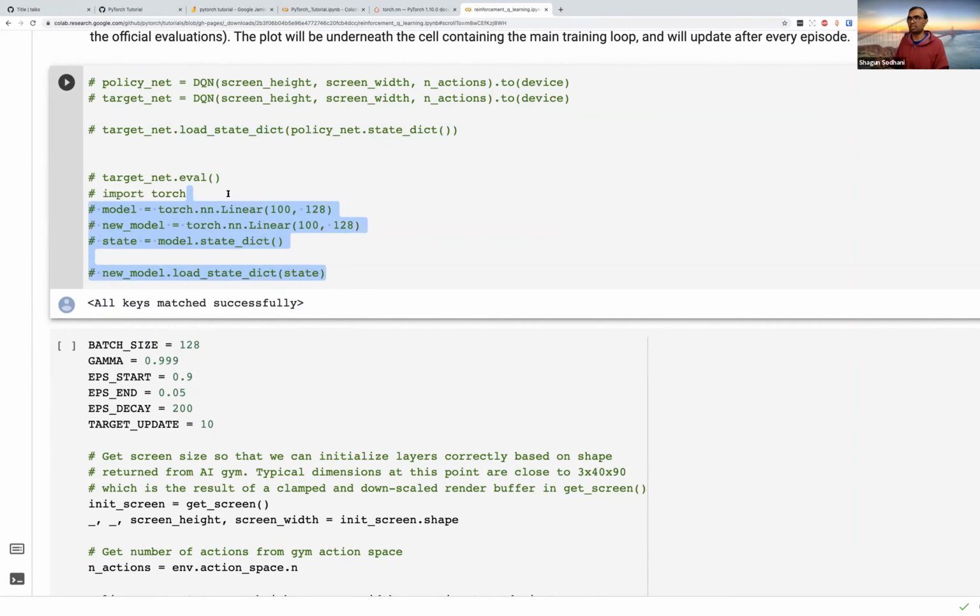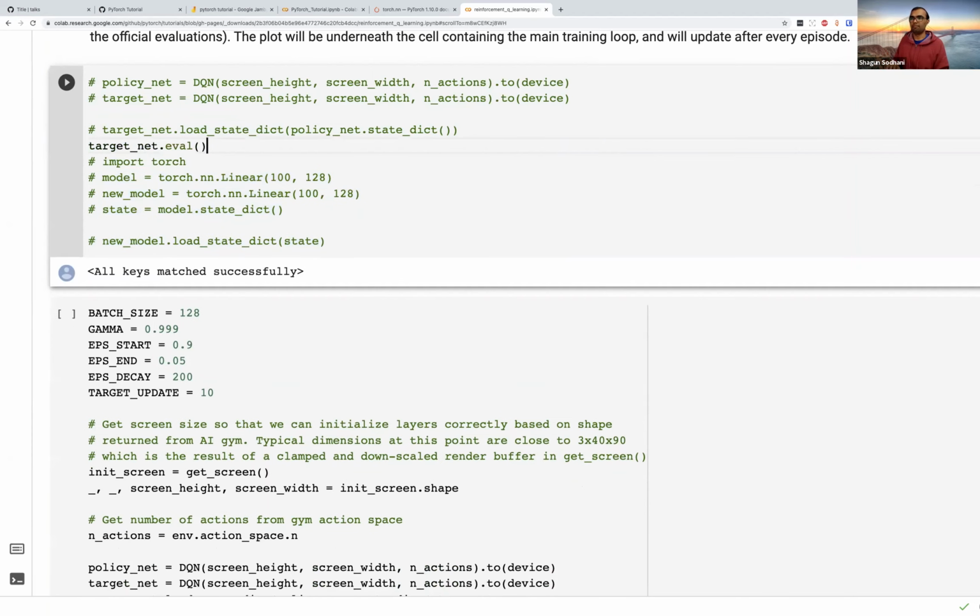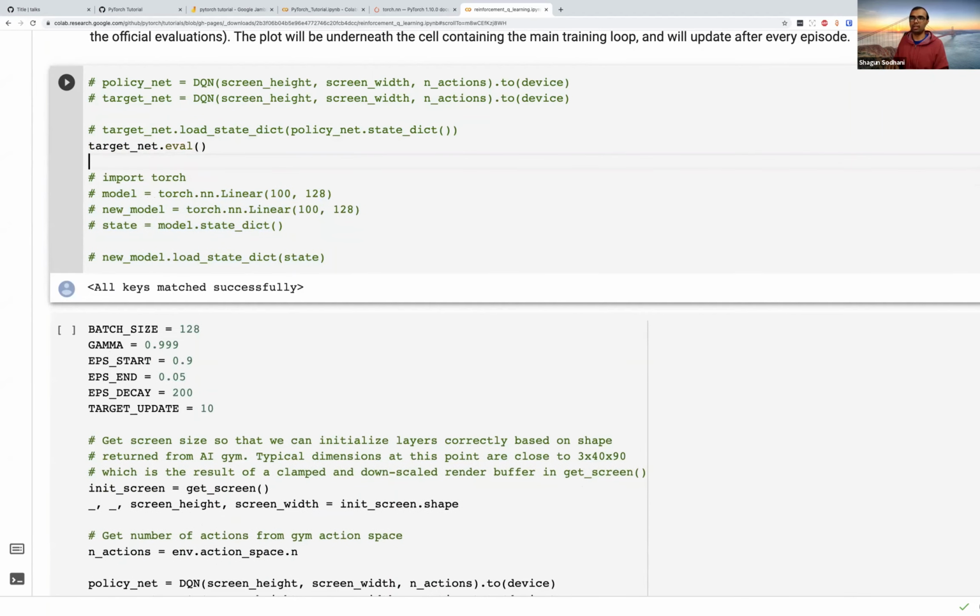Does this operation make sense? And the last thing is target_net.eval. target_net.eval is useful if you have things like dropouts. I don't think dropout layers have been covered, but the idea is that some layers can behave in a slightly different way depending on whether you are using them for training or for evaluation. An example is dropout.